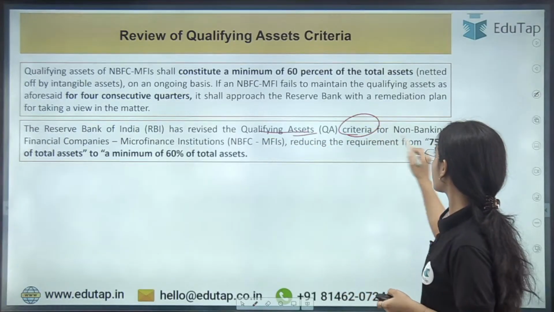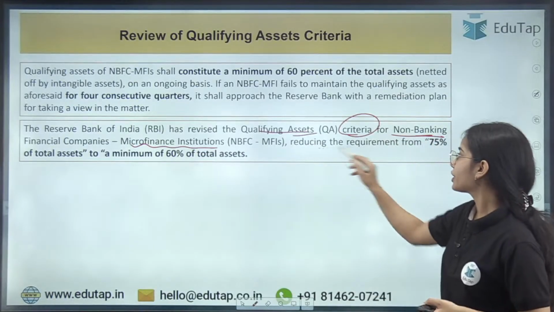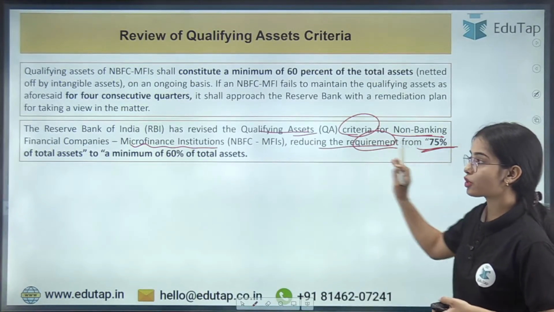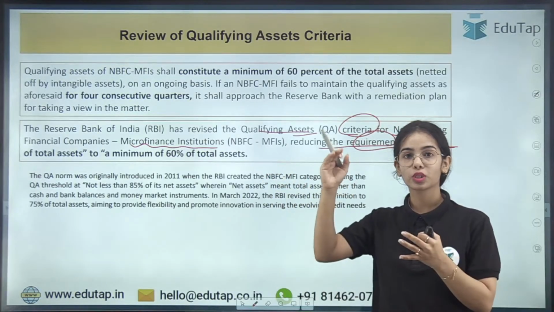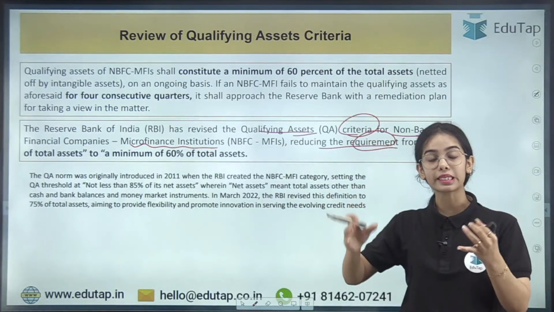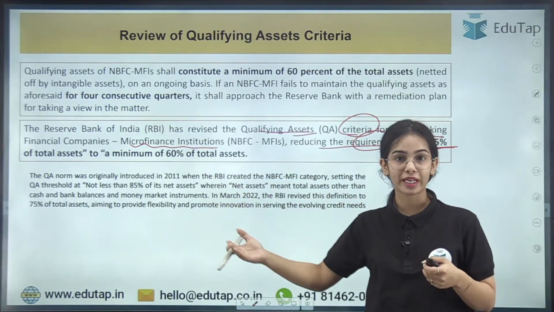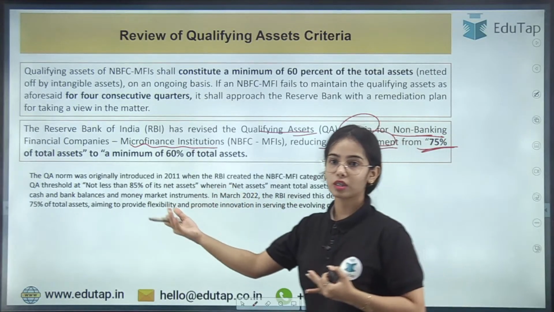The Reserve Bank of India has revised the qualifying asset criteria for NBFC microfinance institutions, reducing the requirement from 75% of the total asset to a minimum of 60% of total asset. So the limit has been decreased from 75%. Before, 75% of the total asset had to be given in the form of microfinance loans. Now only 60% of total assets has to be given in the form of microfinance loans.